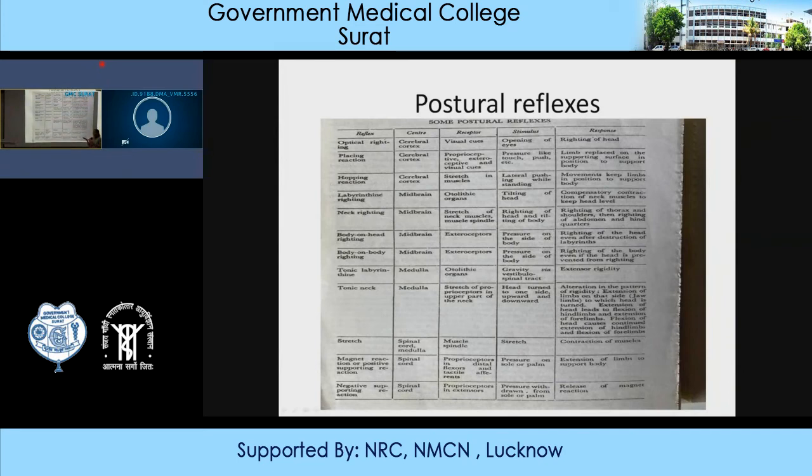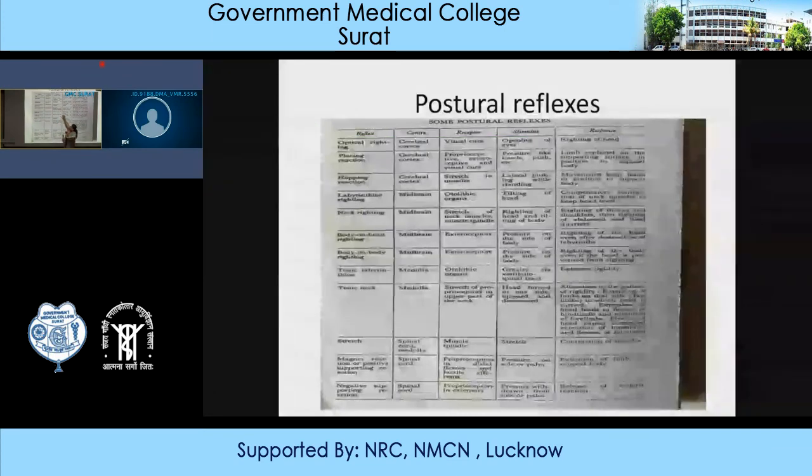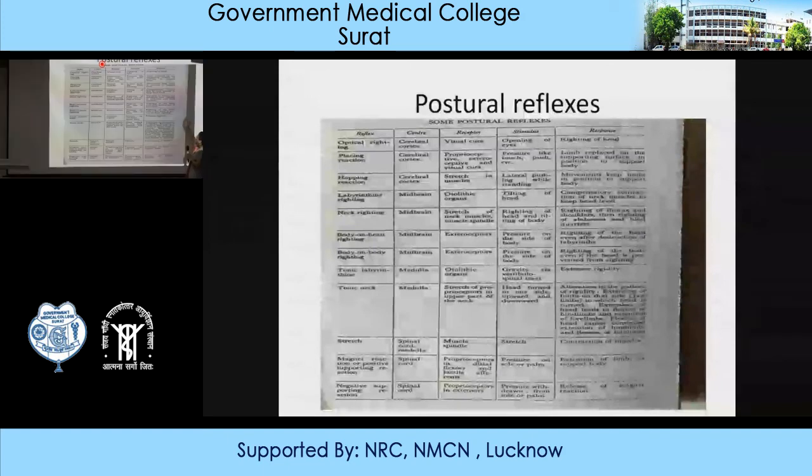So there would be stretch on the neck, as a result of which stretch receptors in the neck muscles will be stimulated, and they will send signals to the body, as a result of which first there will be righting of the neck, followed by the righting of the shoulder, thorax, and ultimately the pelvis. So the animal will again come back to its normal position.